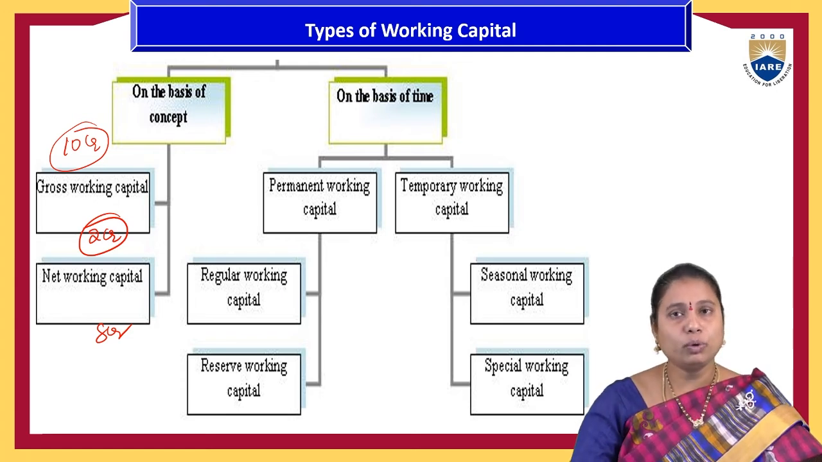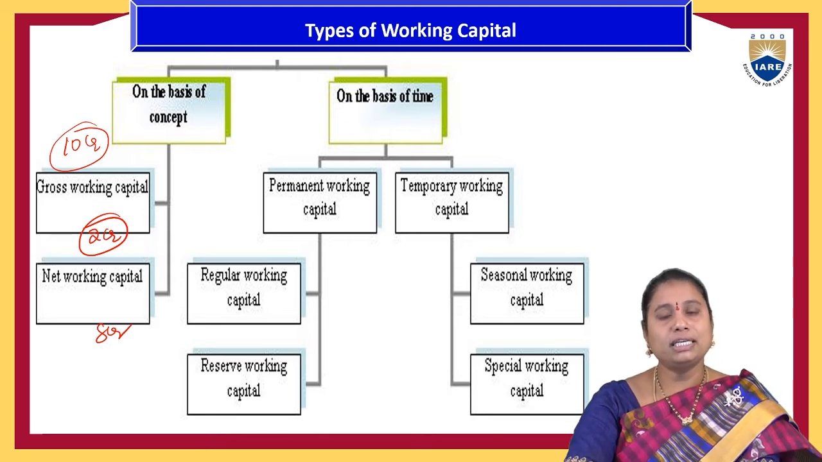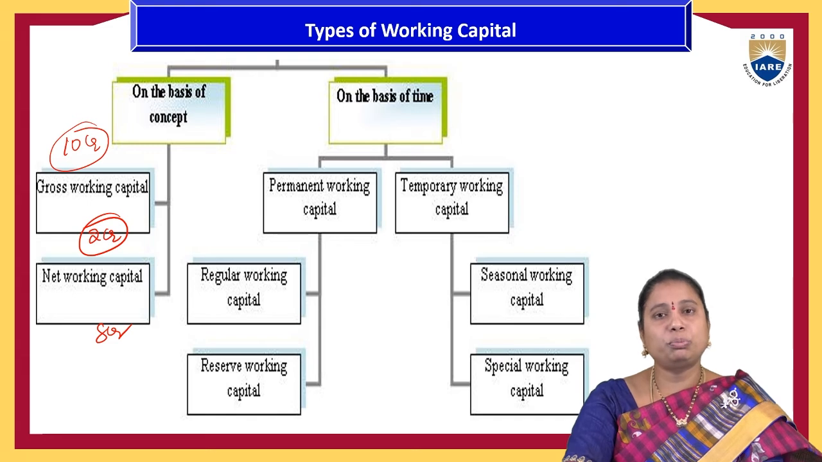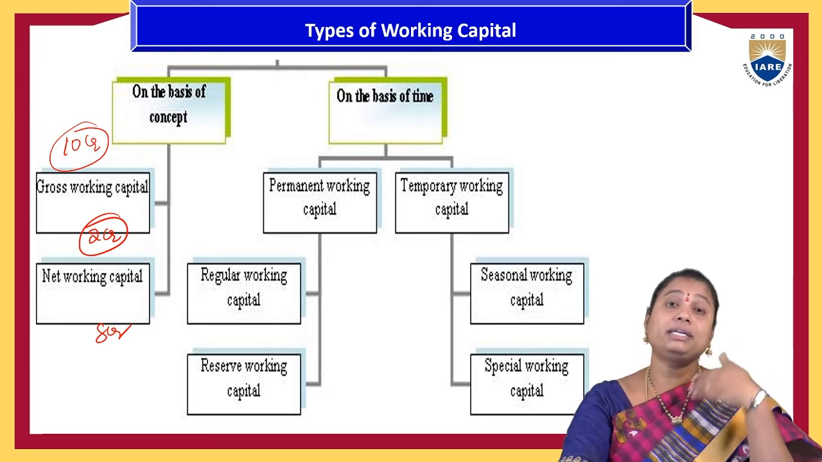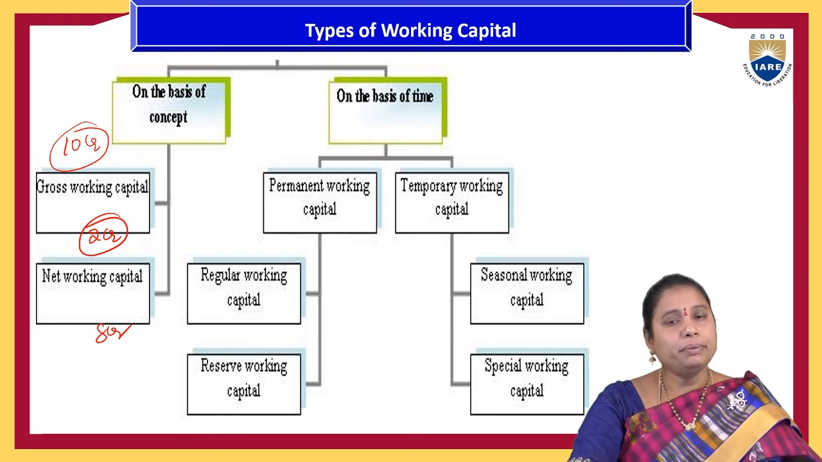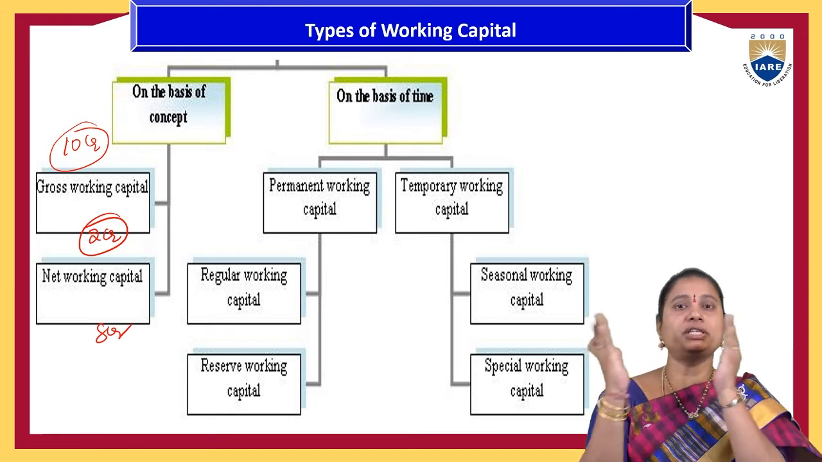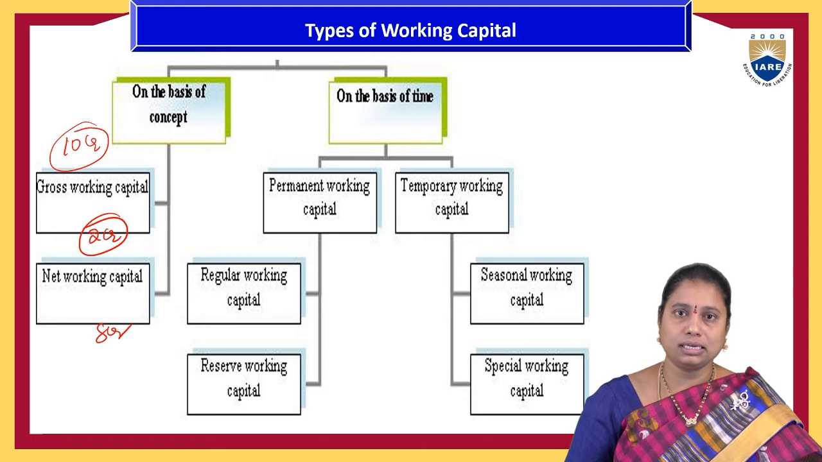Again, permanent working capital is divided into regular working capital and reserve working capital. The amount they have to spend for day-to-day activities is called regular working capital, and the amount kept aside for unexpected losses is called reserve working capital. And temporary working capital is the amount spent on a seasonal basis. For example, if the rains come, to maintain the storage, they have to take some protective activities. If they have to spend on that, it will be called seasonal working capital.